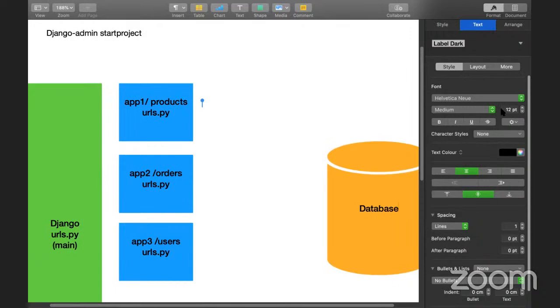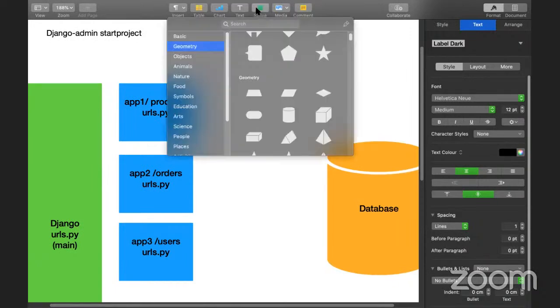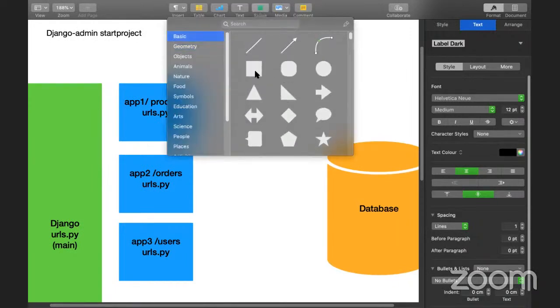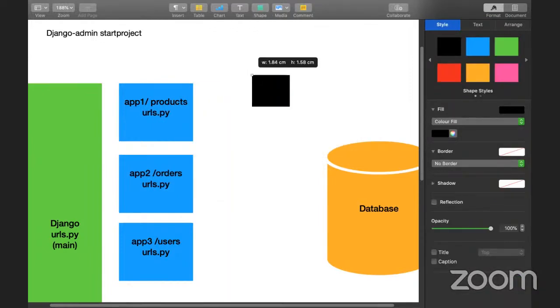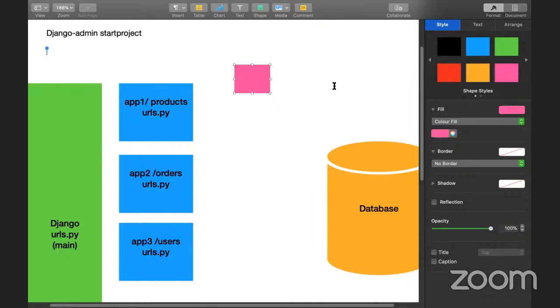So what I'm going to do here, let me take this. So here I will navigate. Take this and you can keep it here, and I will give a different color. The URLs. This is the view, and this is the template.